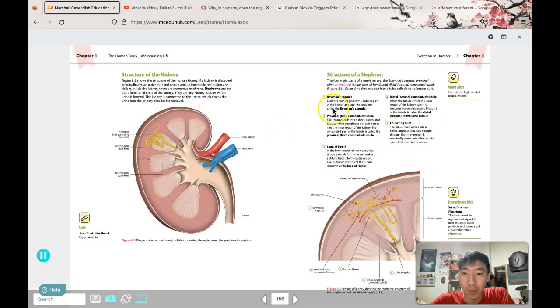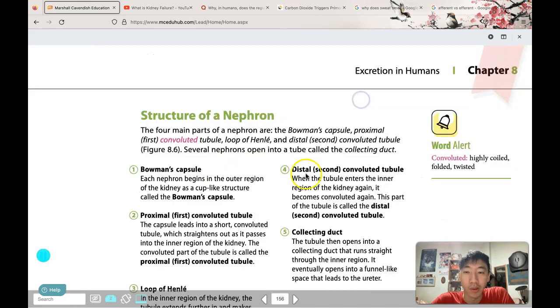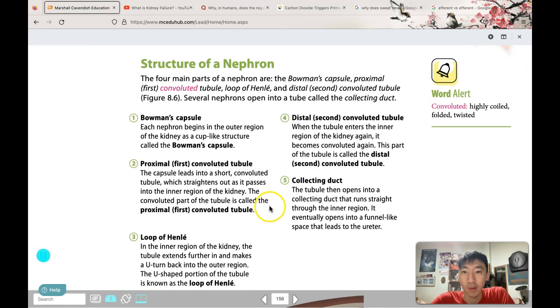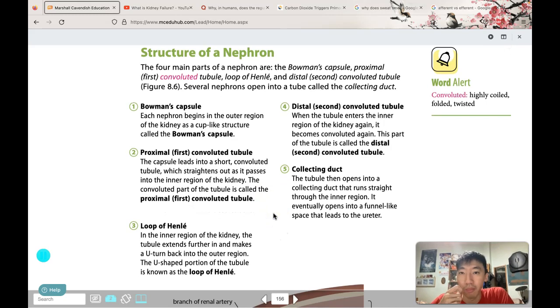Let's talk about the structure of one of the nephrons. The nephron has 4 main parts. These are a little bit tricky to remember, but just try it and then test yourself, and eventually you'll get it. The names of these parts are Bowman's capsule, proximal convoluted tubule, loop of Henle, and the distal convoluted tubule. And there's also this part called the collecting duct.